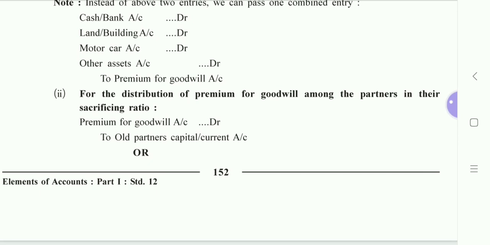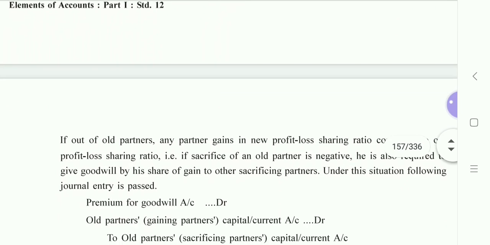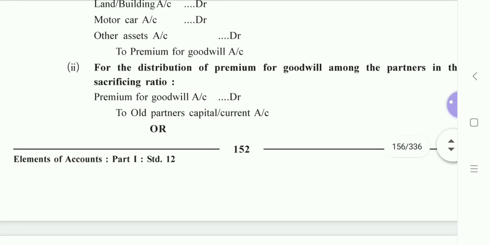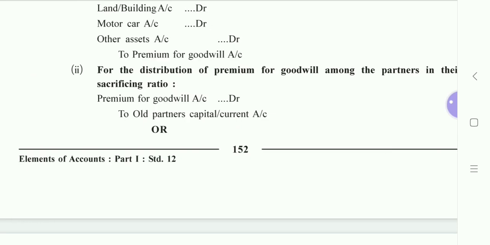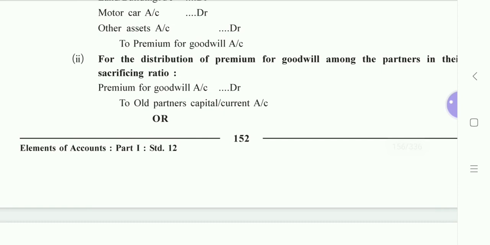So, if the case is such here, then what is going to be the journal entry? This is just an option. This remains the second one, but there is a minor change in the second journal entry. They say that what if the partner is gaining while the ratio has been changed, new ratio, in comparison to old ratio.